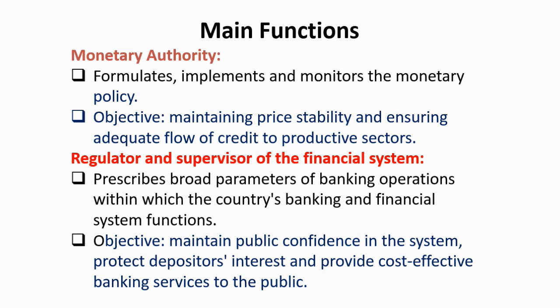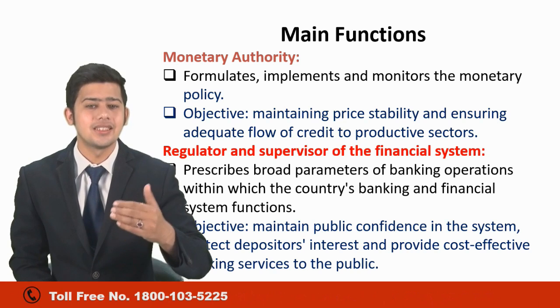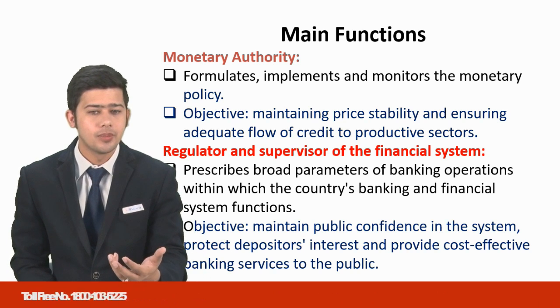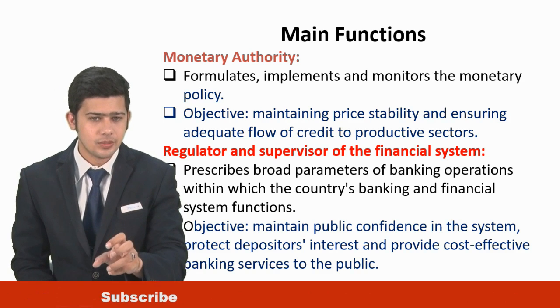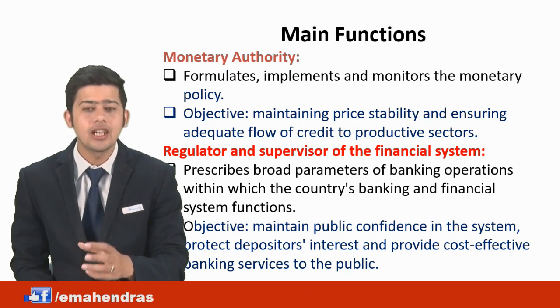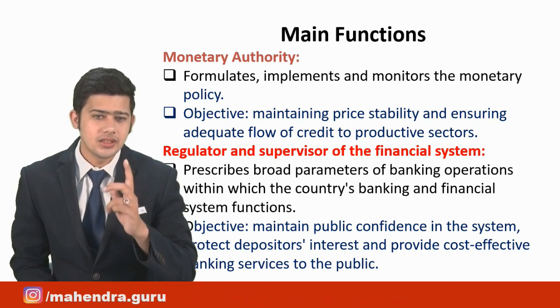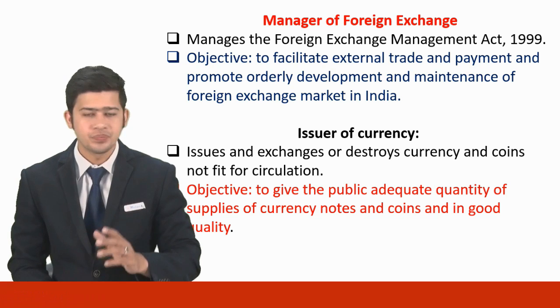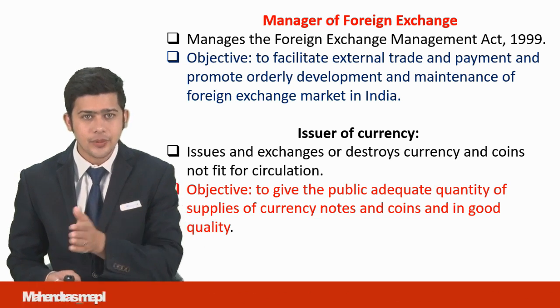If there are several people, there should be a leader who maintains the image of all those people. Similarly, RBI, being the regulator of all the banks, tries to maintain confidence in the banking system. It tries to protect depositor interest and also provide cost-effective methods and excellent services to the public. So that is the second function. We will discuss the monetary policy functions in a later video.